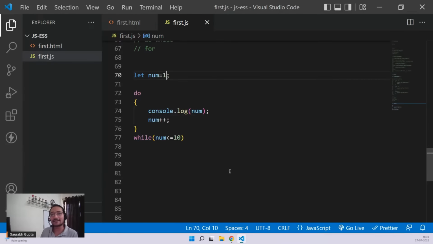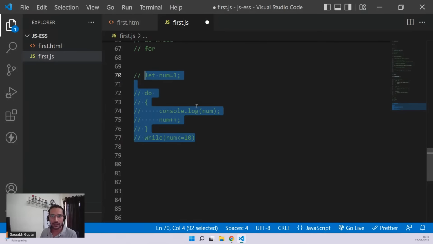So now yesterday we discussed that while is an entry control loop. That means it checks the condition first and then executes the statement. And do while is an exit control loop. That basically means it first executes the statement and then moves ahead and checks the condition. And we saw the working of both of them, right? Now today, let's go ahead and discuss for. And we'll also try to understand why it is one of the most used loops. We have three loops, but for is one of the most loved and used loops all around the world in all the languages.